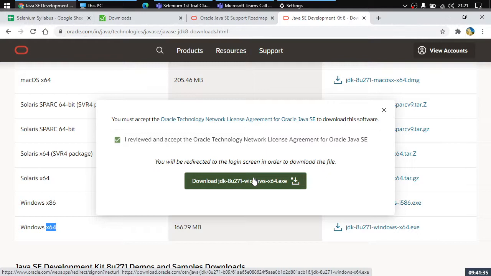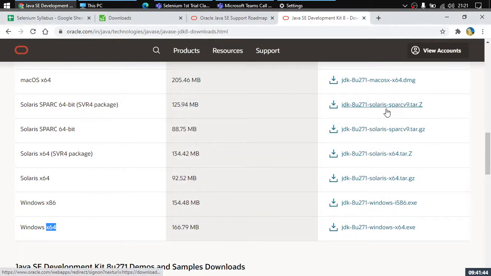It will take you to a login screen where you need to provide your credentials for an Oracle account. In case you don't have it, don't worry, you can create it for free. They won't be asking you for any credit card information, so you are completely secure. You just need to verify your email ID and you can download the file.